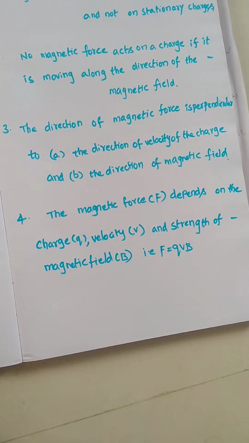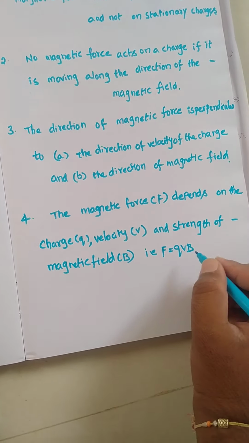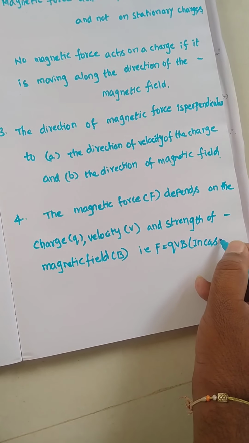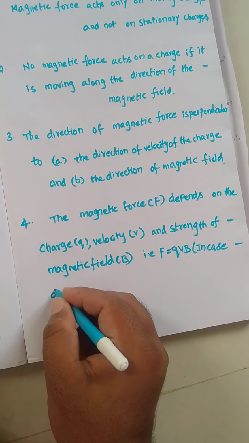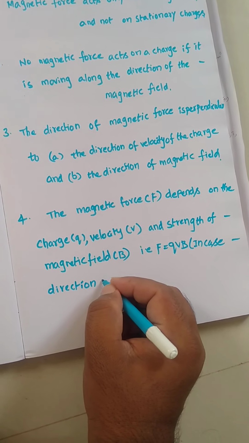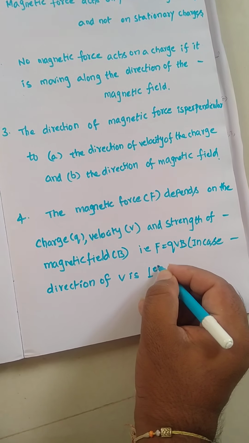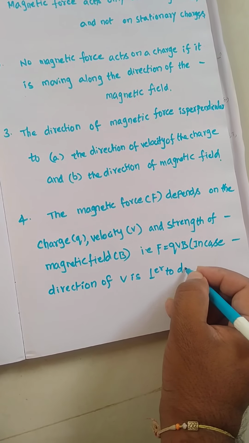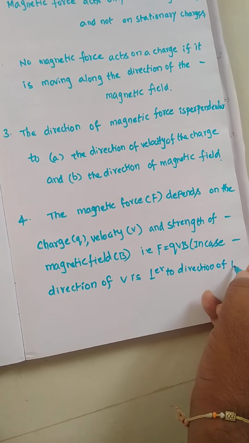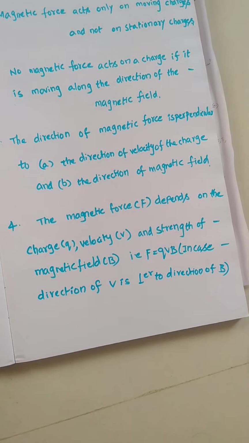This happens when the direction of V is perpendicular to the direction of B. So it is applicable when a charged particle is kept in a uniform magnetic field.